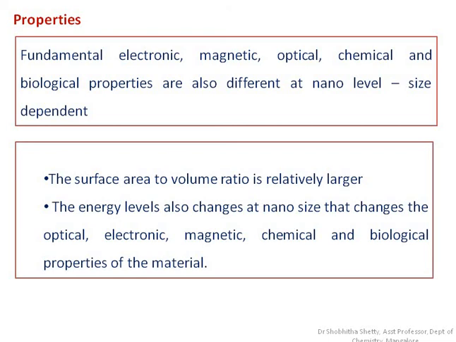So the main thing is the difference in surface area to volume ratio compared to your normal bulk material, as well as the difference in the energy level. So this will exhibit different properties in nano sized materials. We have a number of examples where, because of the size variant property, the nanomaterial has more advanced uses compared to normal bulk materials.